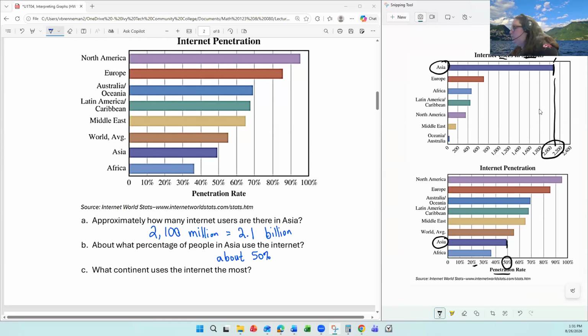If you're wanting to sell new internet service, maybe Asia or one of those lower percentage regions, Africa, Asia, and so on, would get you a lot more people that don't have it that could be offered that. So you could say Asia, or you could say North America, depending on what you consider to be most. Generally, anything like most, best, better, worse are going to depend how you define things.